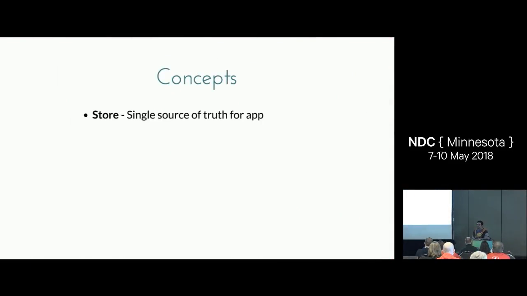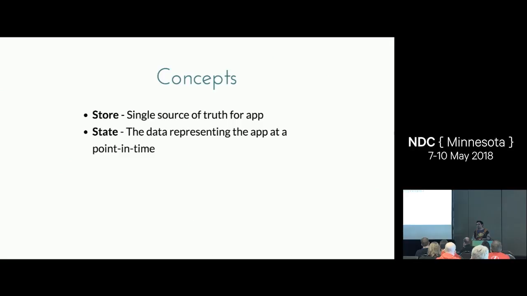The concepts that I will mention include the Redux store. If you've used Redux before, it is a state container for your application. It allows you to manage global state, and that is supposed to be your single source of truth for your application. It can be pretty heavy for a small application, but if you're working on a big production app where you have to support lots of people across the world, like at my project, it's really useful because you can ship that state in debug logs to reproduce people's errors if they run into any. State is the data representing your app at a point in time. One of the benefits of Redux is that because it's tracking state over time, you can go back in time and step through your state changes, and it's keeping track of all of that.